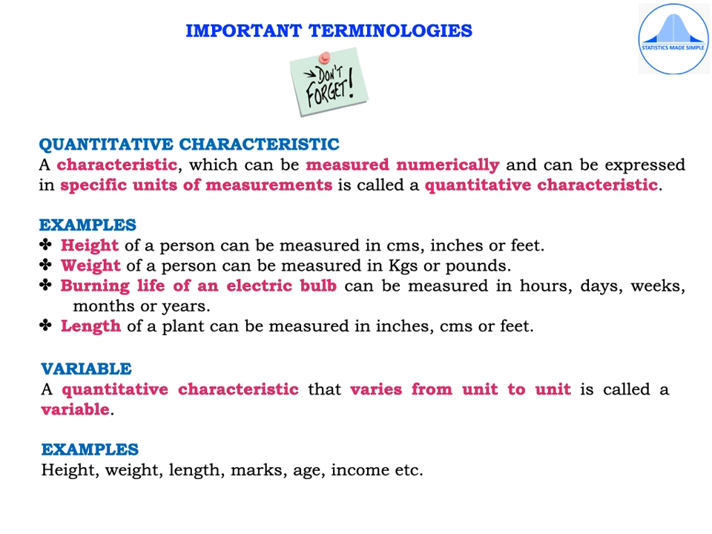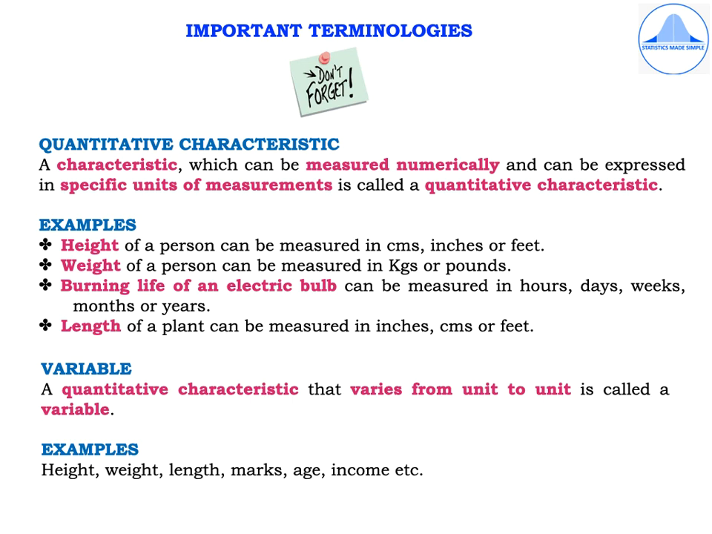So, what is a quantitative characteristic? A characteristic which can be measured numerically and can be expressed in specific units of measurements is called a quantitative characteristic. Let us list down a few examples. Now, if we consider the height of a person, you know that height is measured numerically, and the different units of measurement for height can be centimeters, inches, or feet.